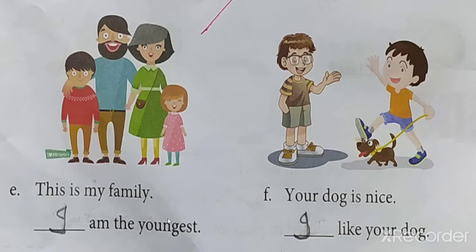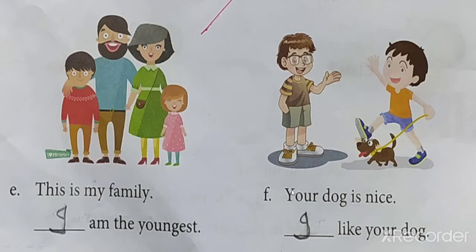And I am the youngest. The boy is youngest. So we will use I because he is talking about his family. This is my family. I am the youngest. Understood this? Okay, children? Yes, we have done this.